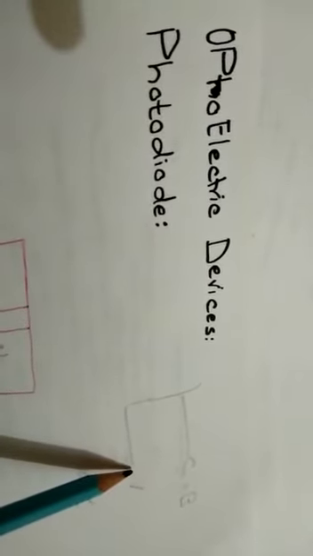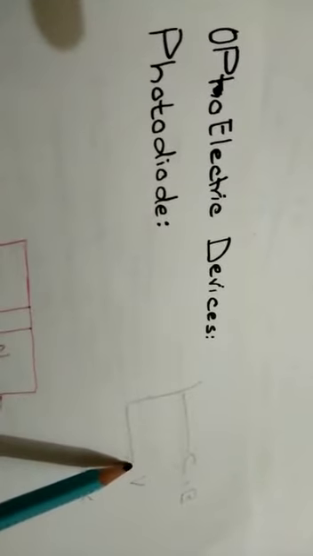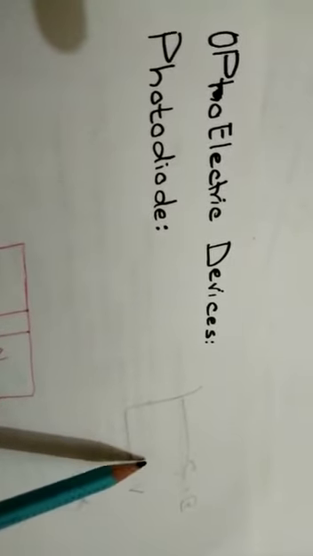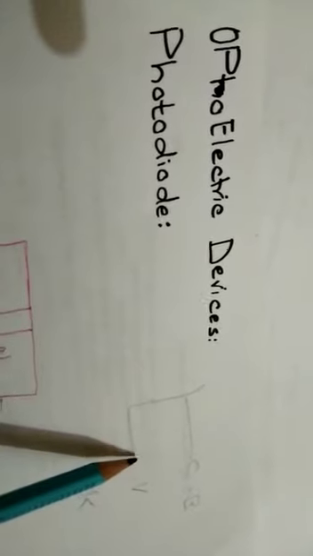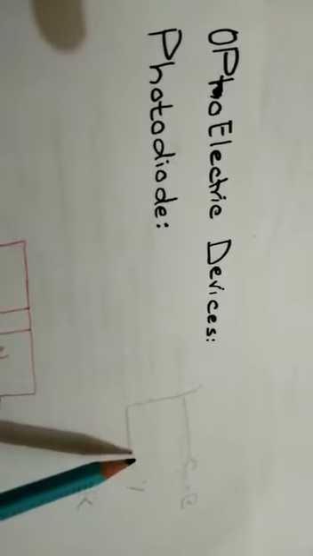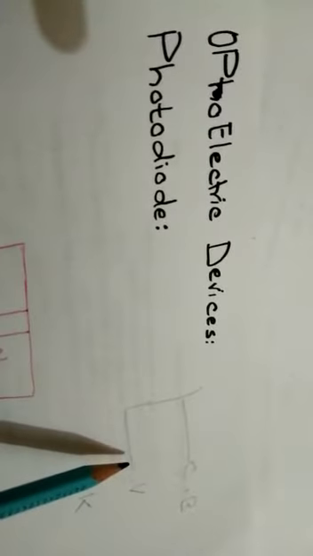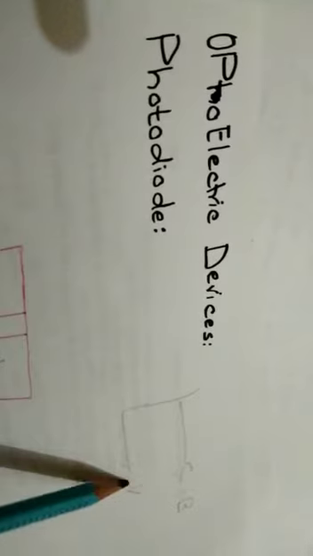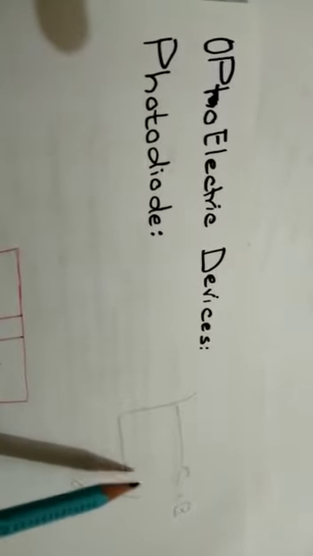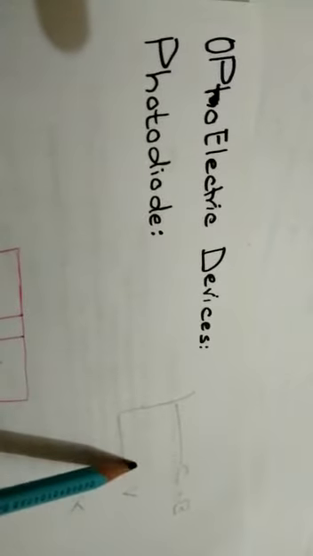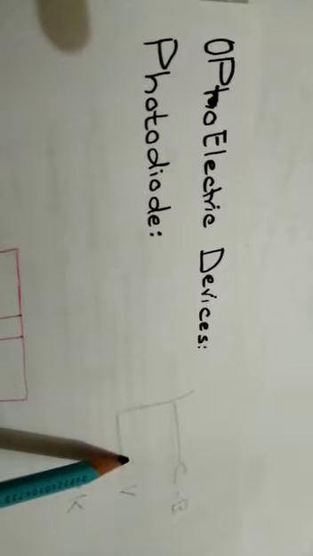We can also generate charge carriers in a semiconducting material by letting light fall over it. Due to increasing temperature, the electrons present in the valence band absorb energy and jump to the conduction band. There is movement of electrons, and due to this movement there is creation of holes.